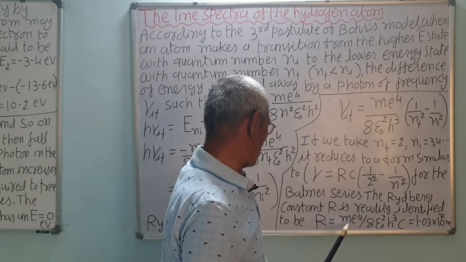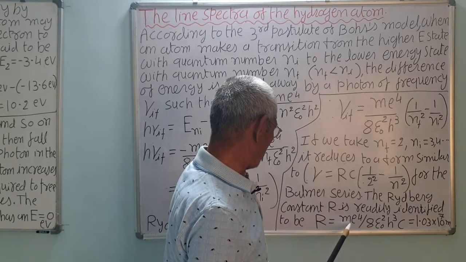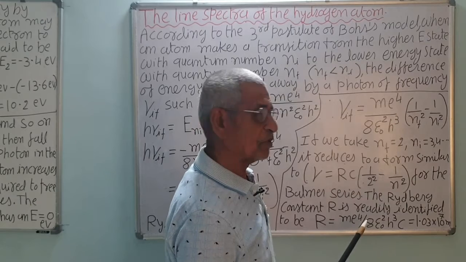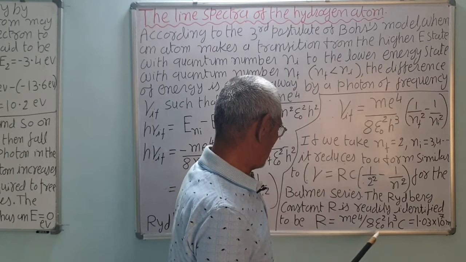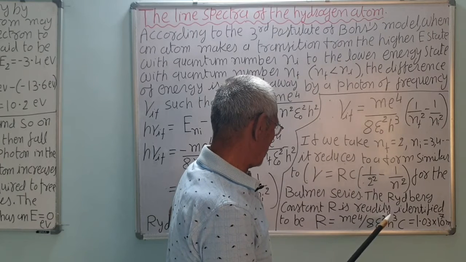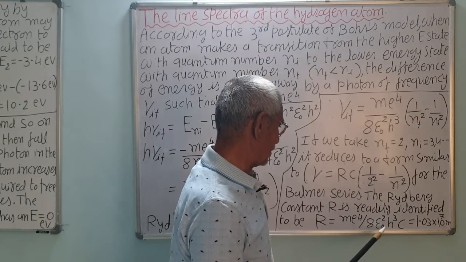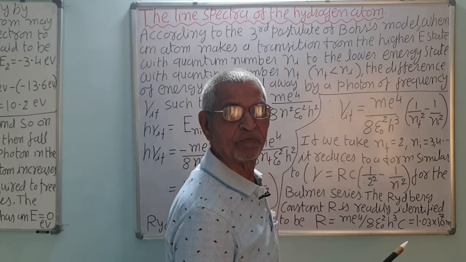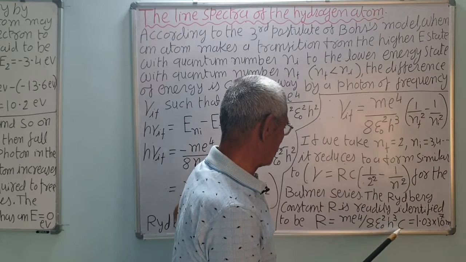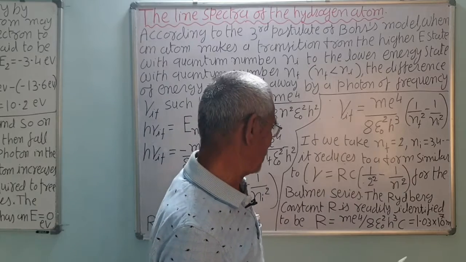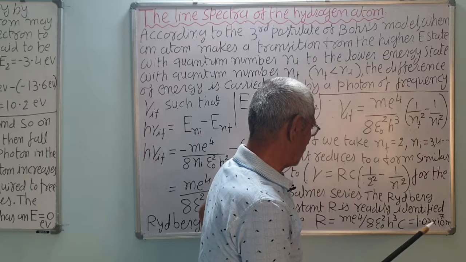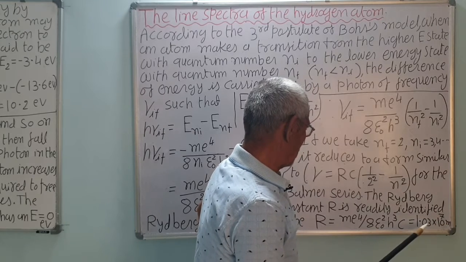9.1 into 10 raised to minus 31 kilogram. Electron charge is 1.6 into 10 raised to minus 19 coulomb, correct. Epsilon 0 you already know, and h, the Planck constant, is 6.6 into 10 raised to minus 34 joule second, and c, the velocity of light, is 3 into 10 raised to 8 meter per second. You will get 1.03 into 10 raised to 7, correct.